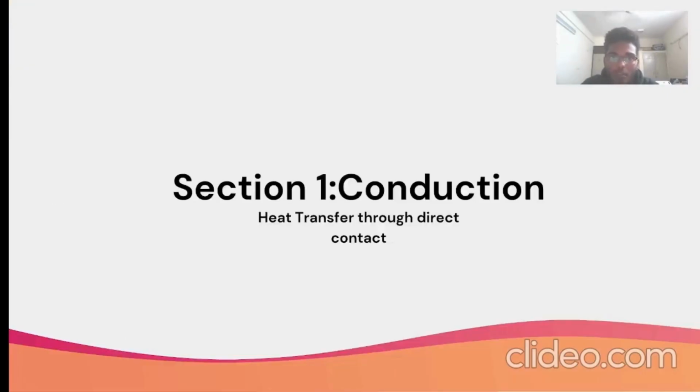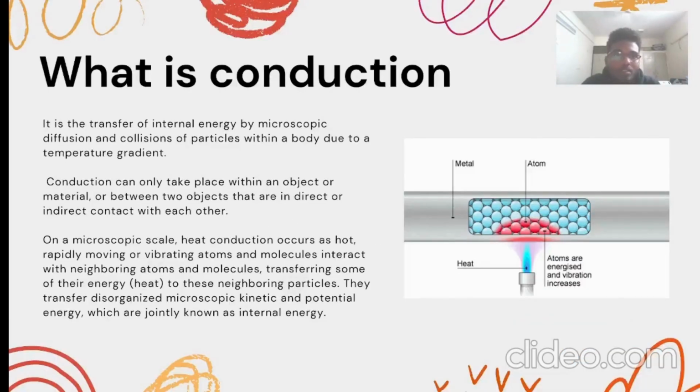The first we are going to discuss is conduction. It is heat transfer through direct contact. What does it mean? We will discuss. So here is our conduction part. Basically, the internal energy of the microscopic particles is converted into a different form of energy which is transferred from one place to another. That is our heat. Why does this happen? This happens because of the temperature gradient that is created.